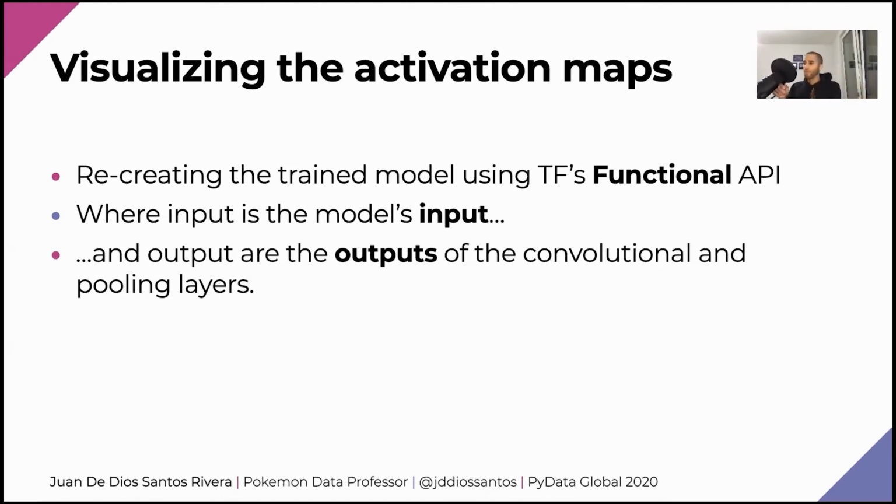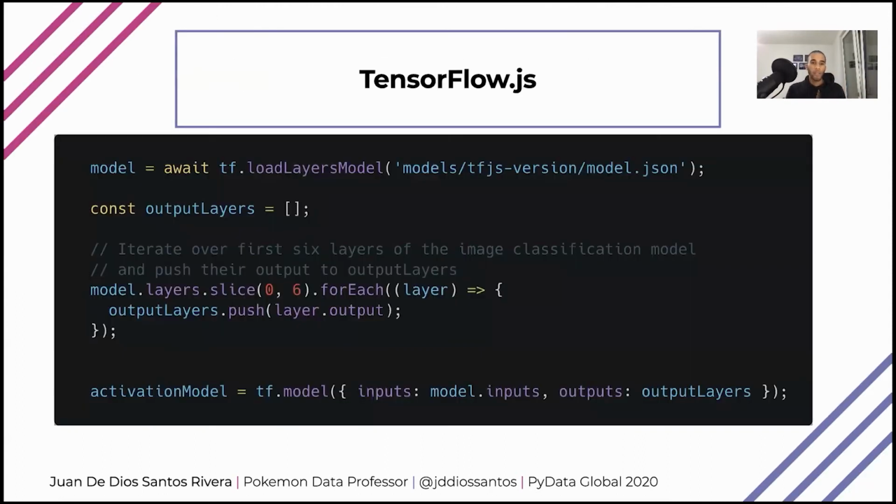So the output is going to be an array of length 6, where each entry is the output of my convolutional and max pooling layers. And these outputs are the activation maps. So after predicting, I'm going to have one array of length 6, where each entry is the activation maps of each of the layers. Now, let me show this quickly in code, what exactly I'm talking about.